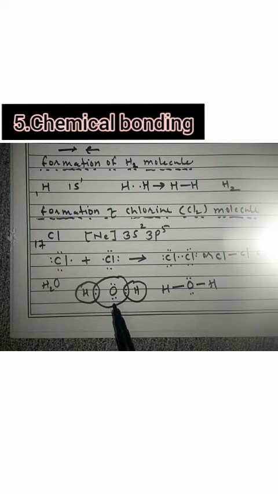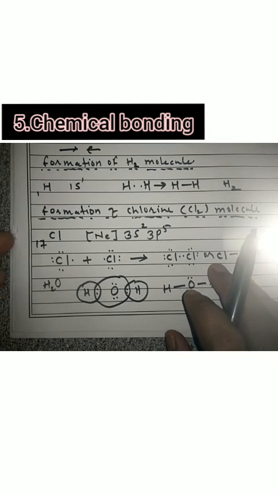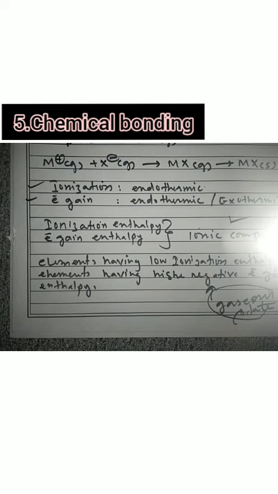Two pair means jodi. Okay, now another example is there: carbon tetrachloride, CCl4.